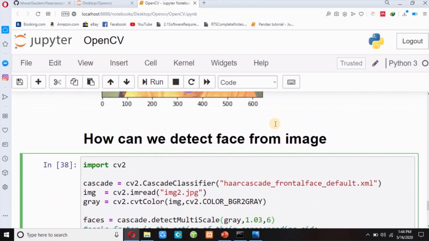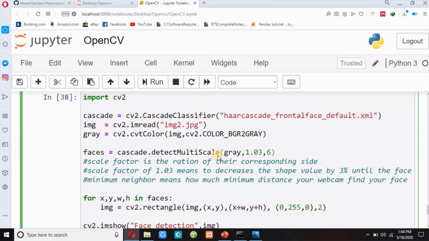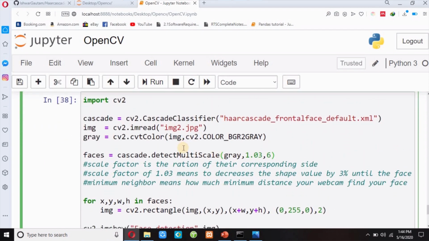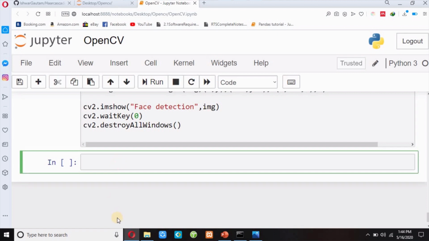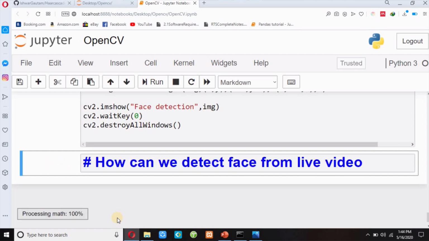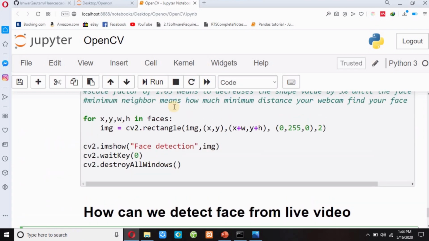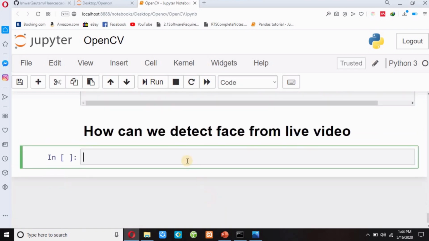So this is how you can detect a face from an image. So this is very easy. And the next topic: how can we detect a face from live video? So this is from image and this is from video. So how can we detect a face from live video?